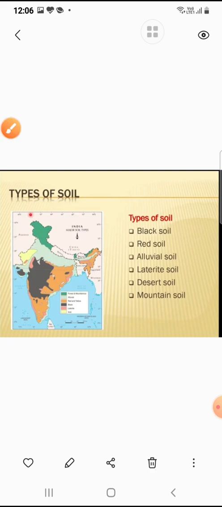Next is laterite soil. This type of soil is not fertile and is red in color due to the presence of aluminium and iron. Bricks made of dried or baked laterite are used as building materials. Laterite soil is mainly found in Karnataka, Kerala, Maharashtra, Odisha, West Bengal, Andhra Pradesh, Bihar, Assam and Meghalaya. So this is laterite soil which is found mainly in Karnataka, Kerala, Maharashtra.